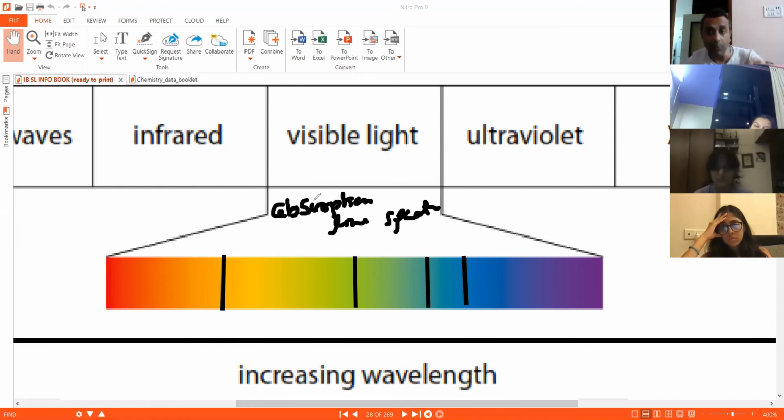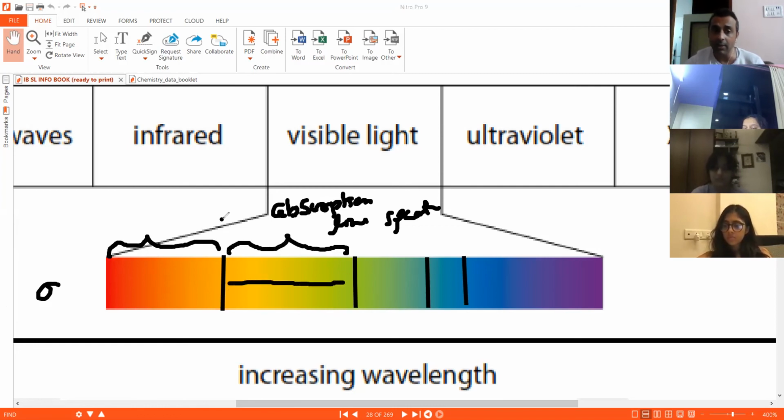Understand? Absorption of hydrogen, the same gas: the colors which were existing in the line emission will be absent here. So inverted, basically inverted. The colors which are present here were the dark patches, if you remember. That was entirely a dark patch there, and the color which is missing here was present there in the emission. So that is the difference between absorption and emission.